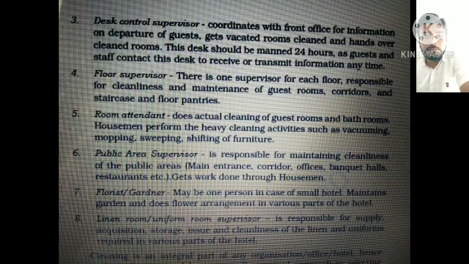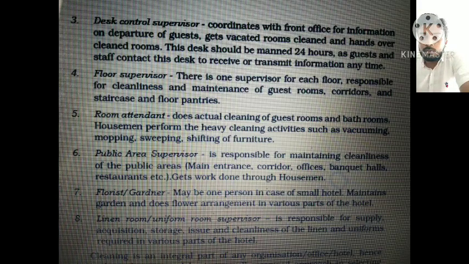So what are the different public areas being taken care of by these housemen under this public area supervisor? These are the main entrance, corridor, offices, banquet halls, restaurants. So these are the different points from which short questions or your MCQ questions may come. So you have to read these things very minutely.